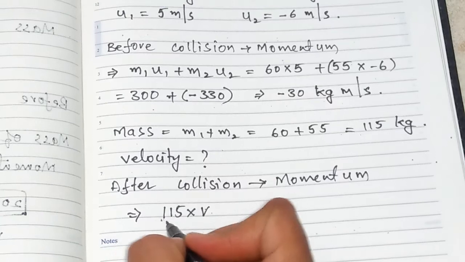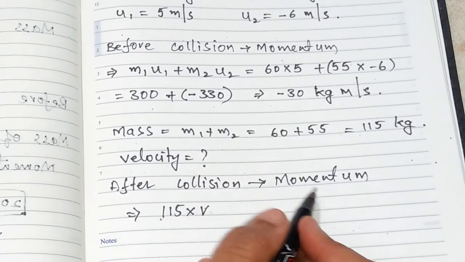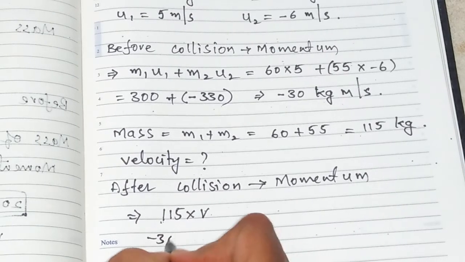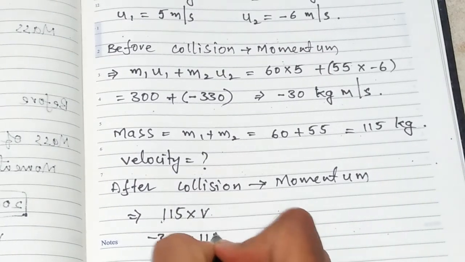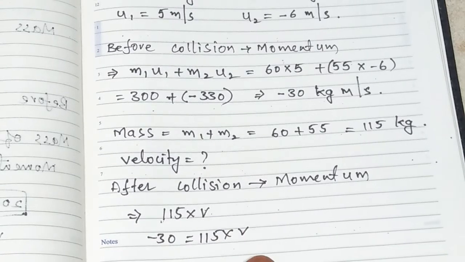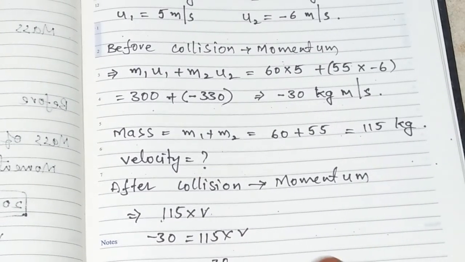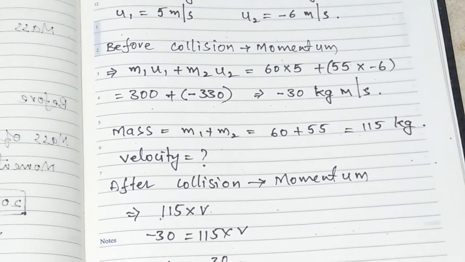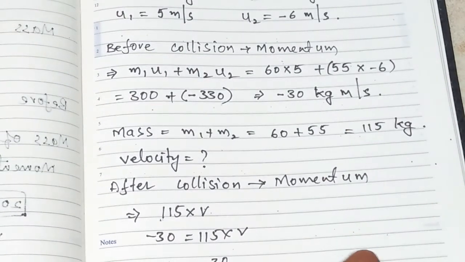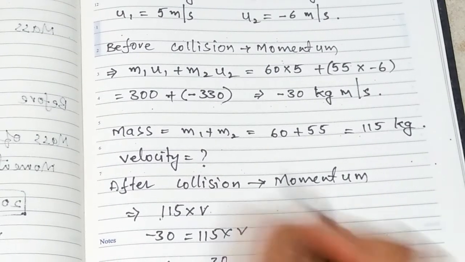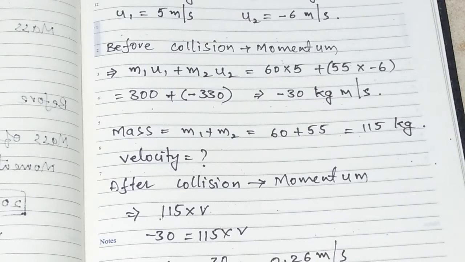And we know already that before collision and after collision the momentum values are equal. So what can we write here? Minus 30 is equal to 115 into V. V is equal to minus 30 divided by 115. What value are we going to get here? After division, we get the value as minus 0.26 meters per second.